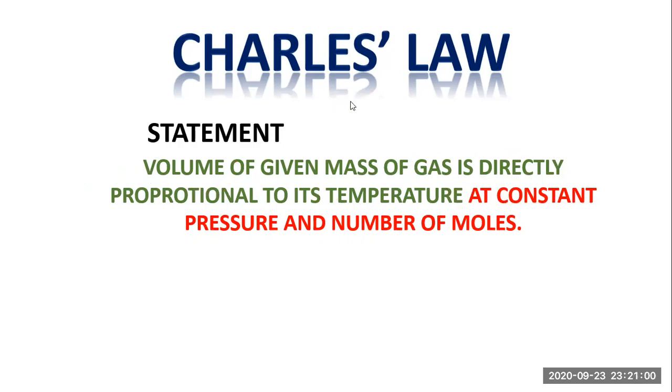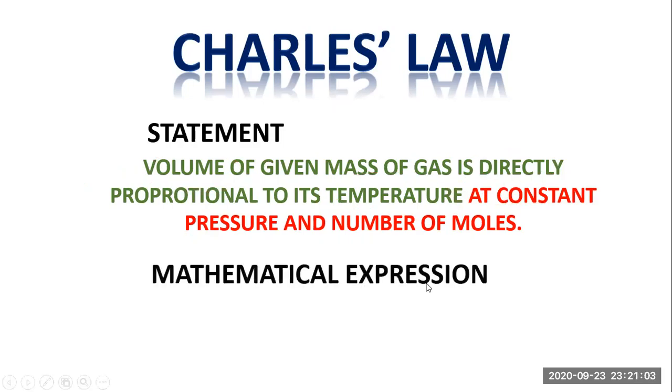Mathematically, the Charles law can be written as volume of a given mass of gas is directly proportional to temperature, where volume is represented by V and temperature is represented by T. When we are removing the sign of proportionality, then we have to add a constant K. The equation becomes volume is equal to constant into temperature. When we are taking the constant value on one side, then it becomes equal to the ratio of the volume to the temperature. So this is a simplified form of the equation, which is volume divided by temperature is equal to constant.